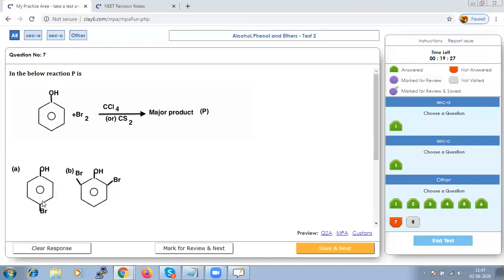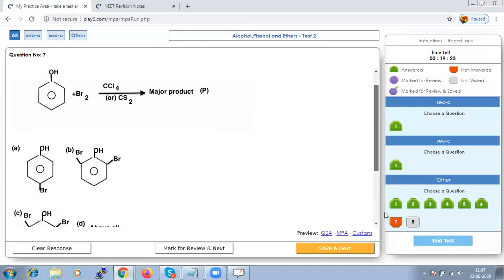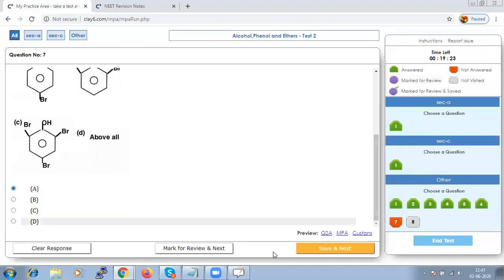So option A should be your major product. Let us save that and go to next.